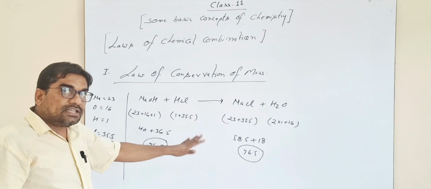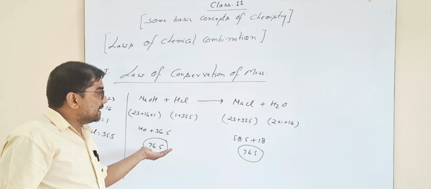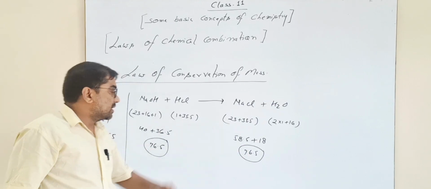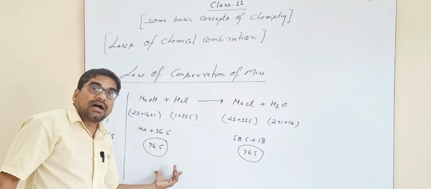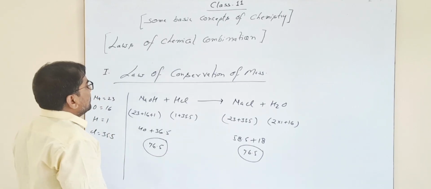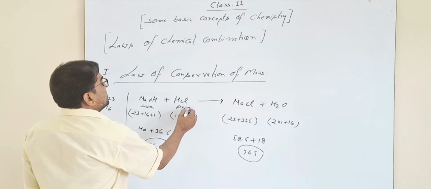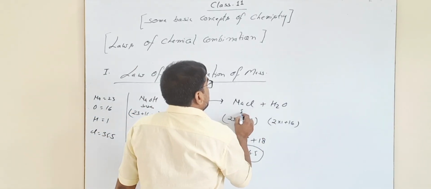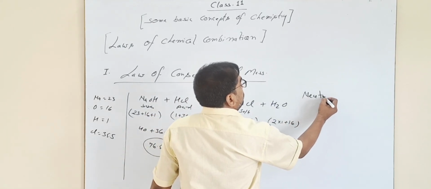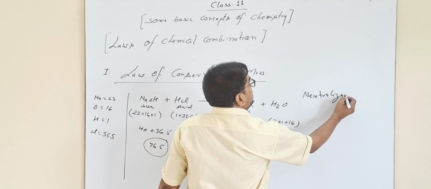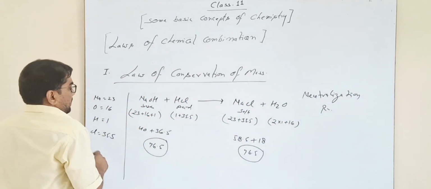There is no change in the mass of the matter in the form of reactant and in the form of product. On both sides of the chemical change, the overall mass is the same. Here NaOH is a base and HCl is an acid, so in this reaction a salt is formed. So this reaction is a category of neutralization reaction. Neutralization reaction.